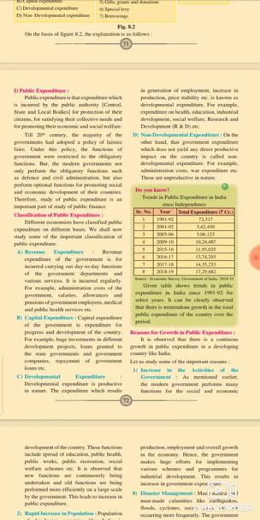It is incurred regularly. For example, administration costs of the government, salaries, allowances, and pensions of government employees, medical and public health services, etc. All these examples belong to the group of revenue expenditure because they concern government departments and various services. So the revenue expenditure is incurred for carrying out the day-to-day functions of the government departments and other services.